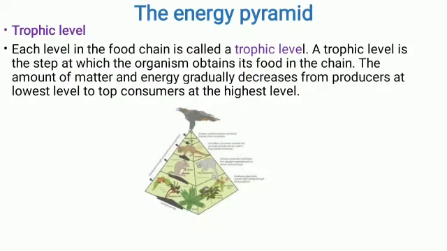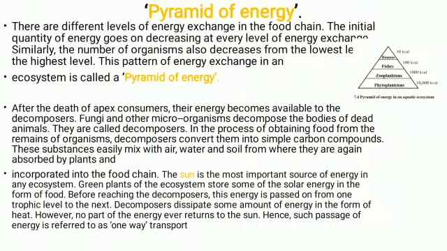The next topic you can study is the pyramid of energy. There are different levels of energy exchange in the food chain. The initial quantity of energy goes on decreasing at every level of energy exchange. Similarly, the number of organisms also decreases from the lowest level to the highest level. This pattern of energy exchange in an ecosystem is called the pyramid of energy.